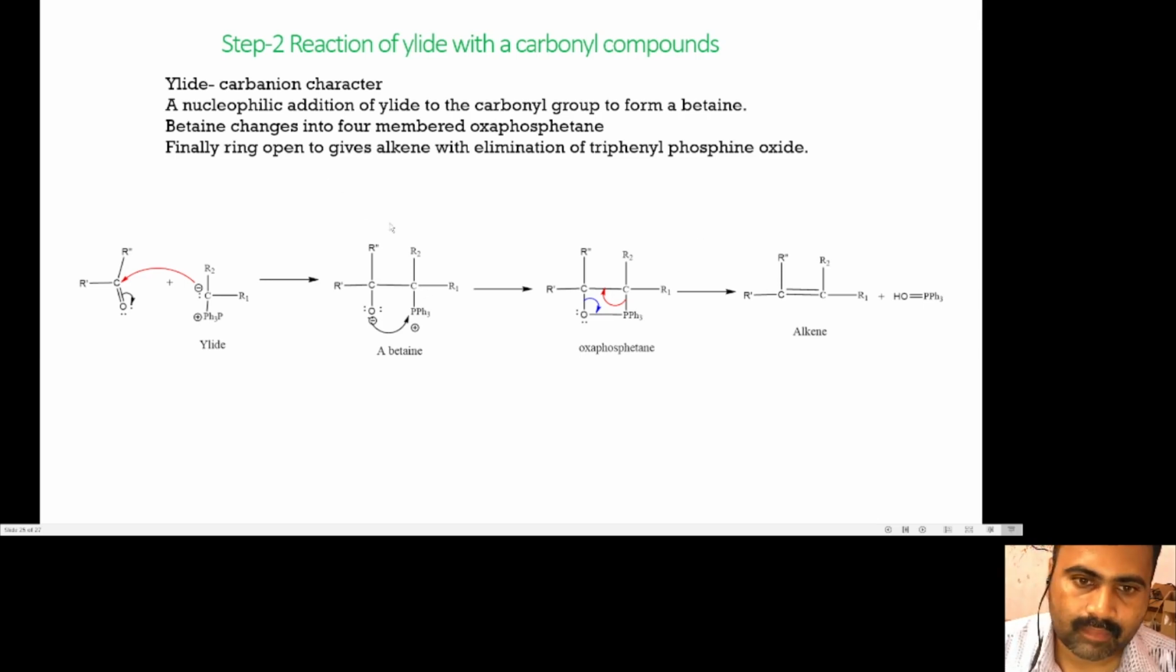So in the second step, what happened? The ylide has a negative charge on the carbon atom, therefore there is ionic character. Hence, the ylide acts as the nucleophile, and there is nucleophilic addition of the ylide to the carbonyl group to give a betaine. Then this betaine slowly changes into the 4-membered ring called the oxaphosphetane, and this oxaphosphetane ring opens to give an alkene with elimination of triphenylphosphine oxide.